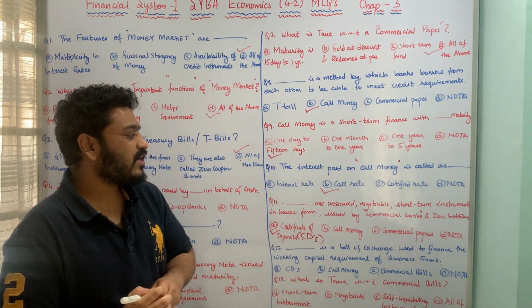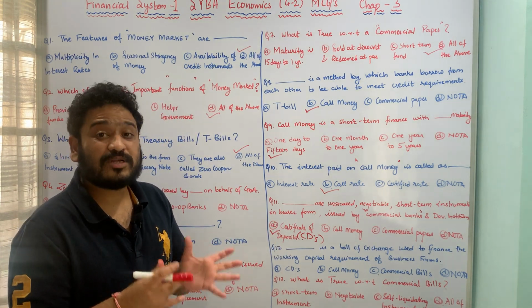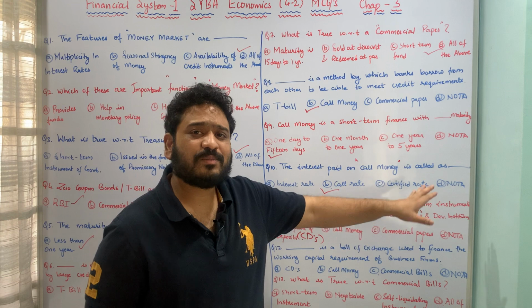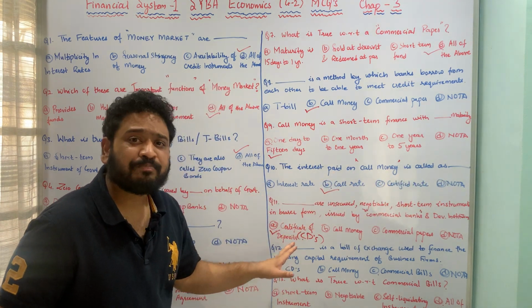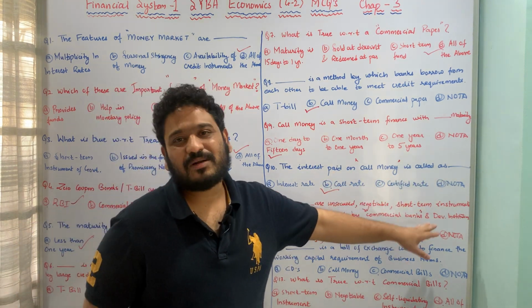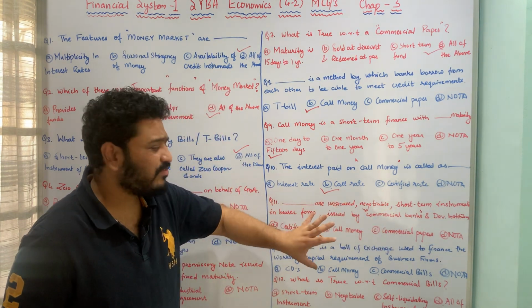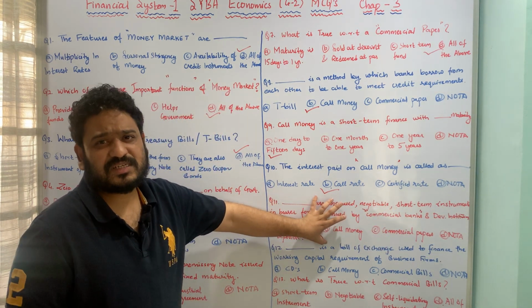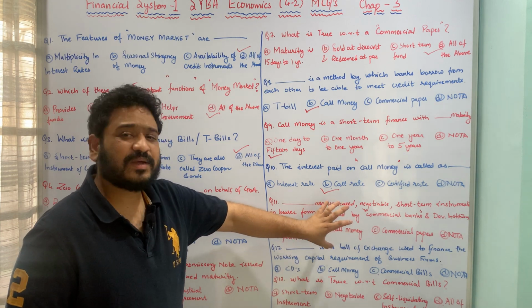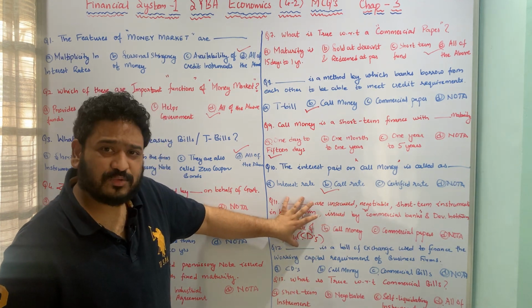Then we know commercial papers are issued by creditworthy businesses, and therefore certificates of deposits, or CDs, is the correct answer. Certificates of deposits are unsecured negotiable short-term instruments in bearer form which are issued by commercial banks or development institutions. So I hope this question is pretty much clear. Very important question. You might get such questions in your exams, so please pay attention to this.